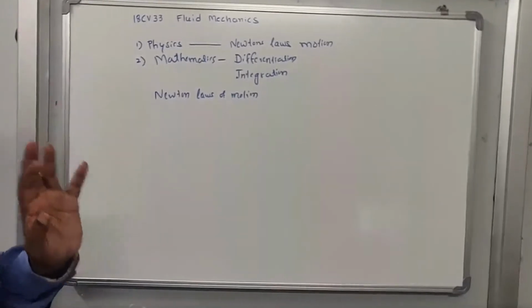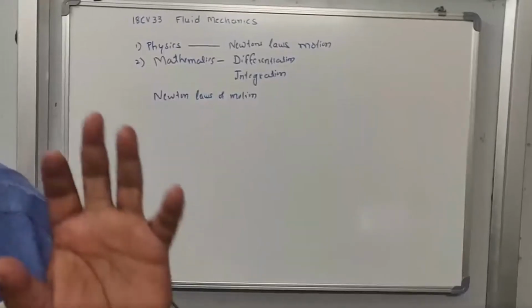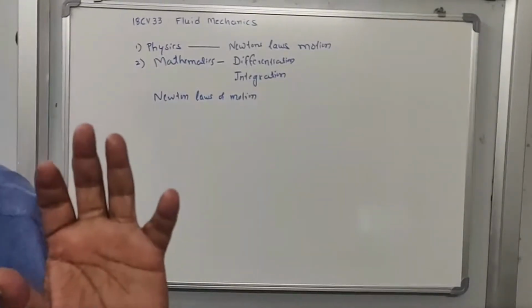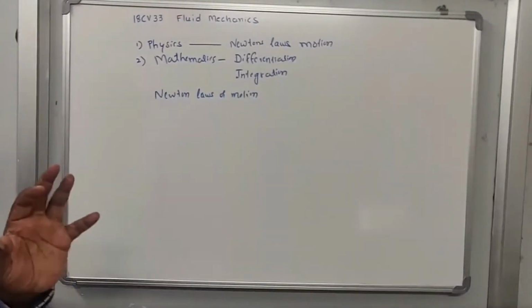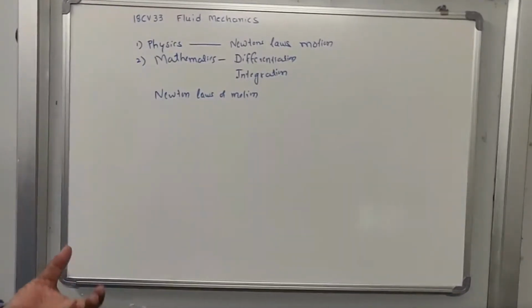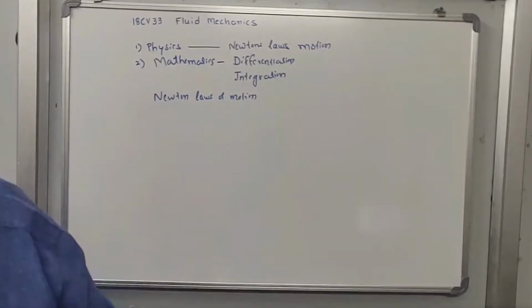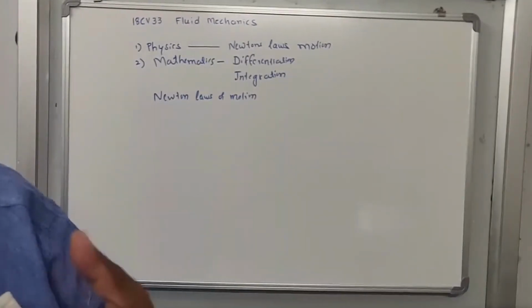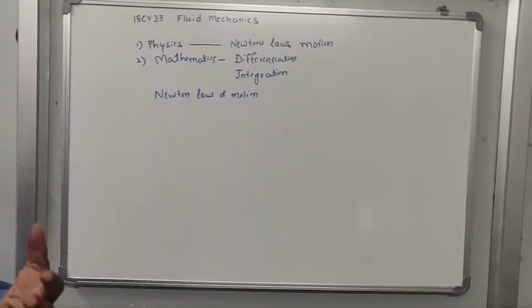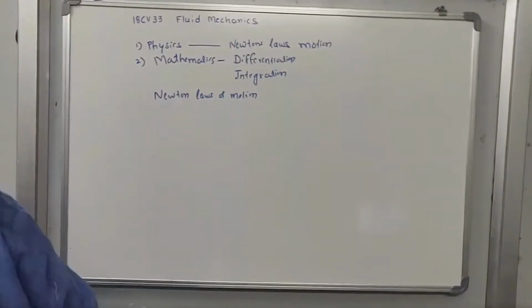The first law states that if a particle or matter is at rest originally, or under static condition, it will remain in the static condition until and unless it is disturbed by an external agency, that means any external force.